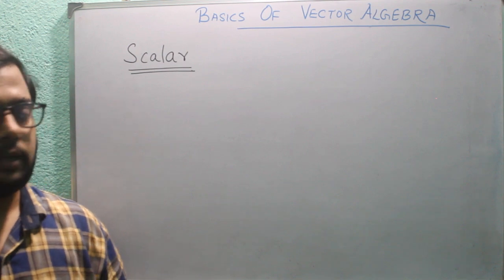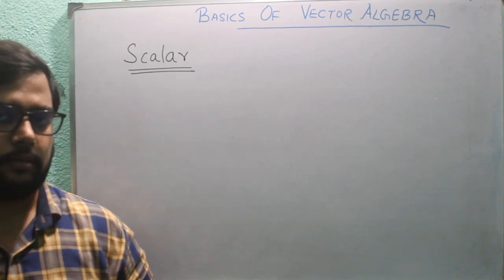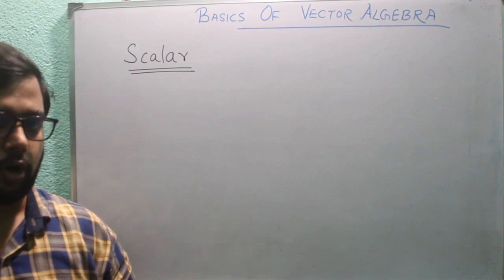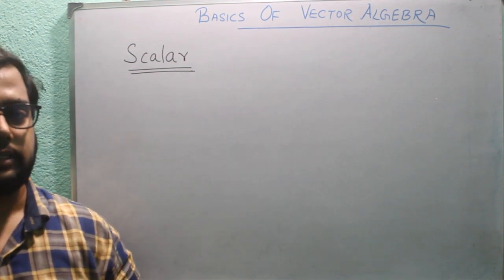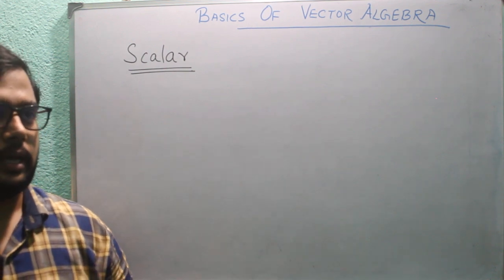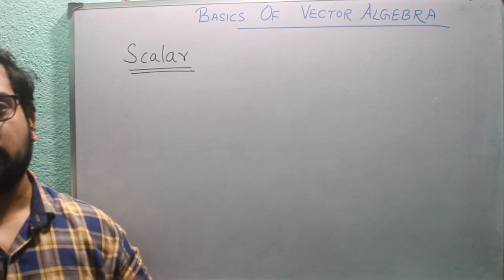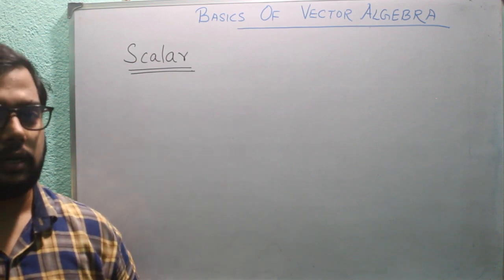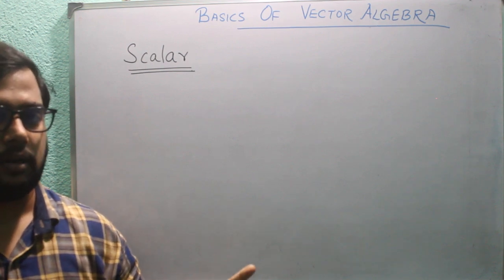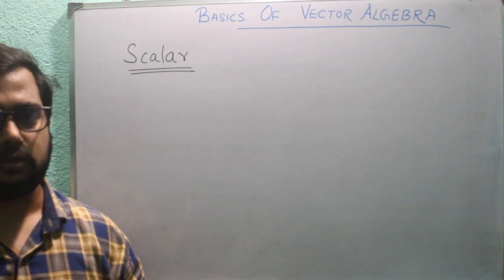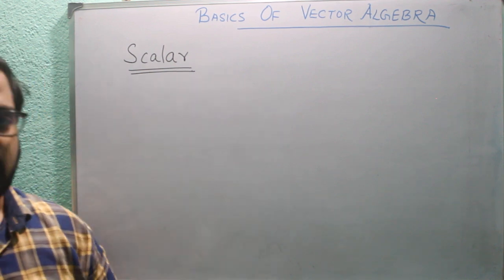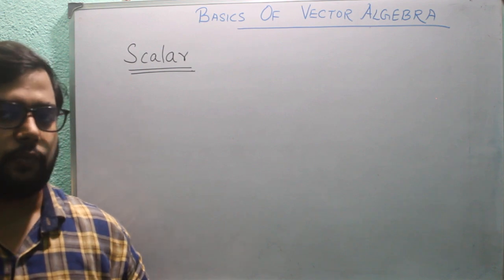About scalar. Scalar means the quantities which can be measured with some scale or ruler. I am not talking about an exact ruler, but with some scale you can measure and you can talk about the exact state of that quantity. For example, if we talk about mass, we just need a beam balance or a mass scale, where we can say that the mass of this object is this much kg or this much pound. So these scalar quantities can be measured with a scale.